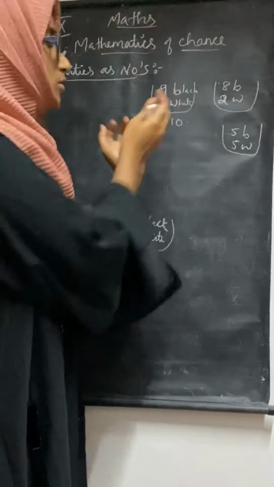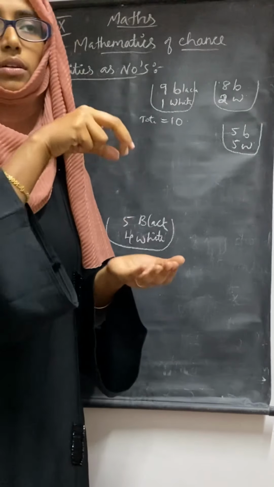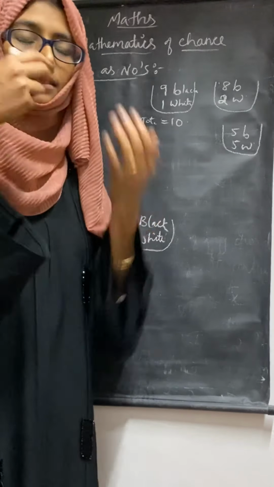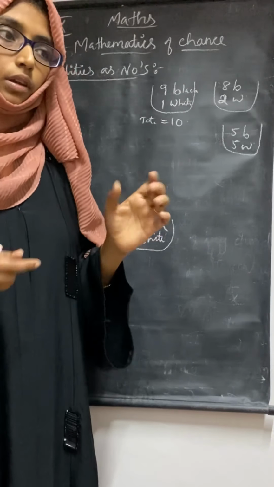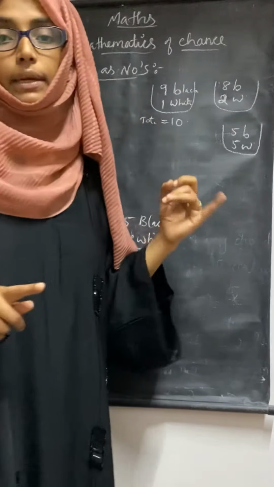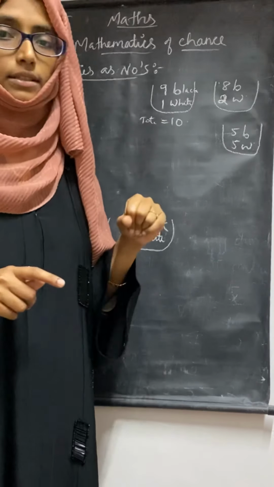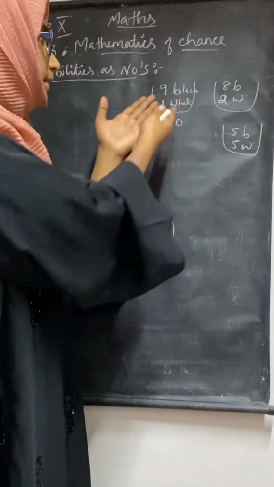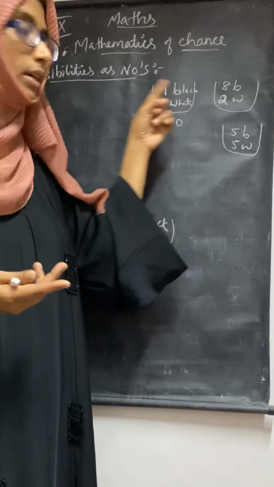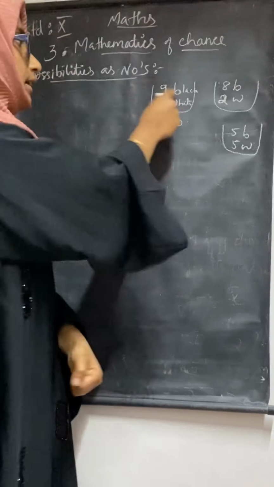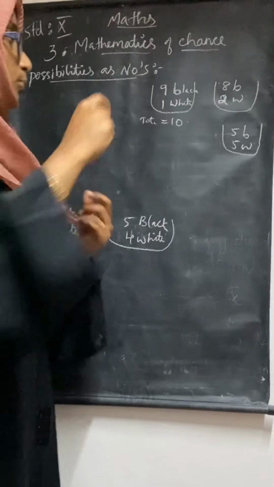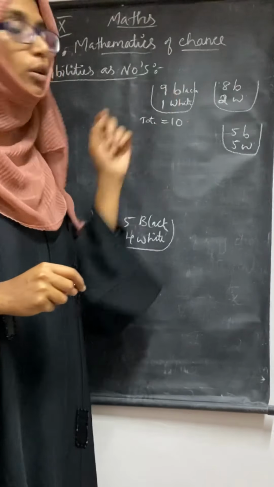In this box, if I say to choose one ball, just close your eyes and choose a ball, which has the more probability, black or white? It is easy. 9 black balls are there, 1 white ball is there. Anyway, if you choose any ball, you will get black, so the more probability is for black.